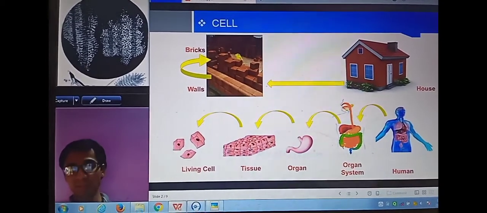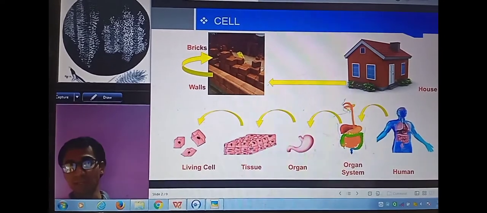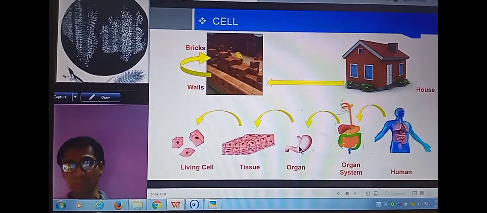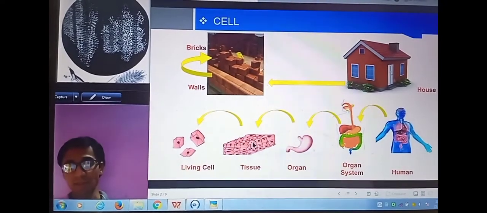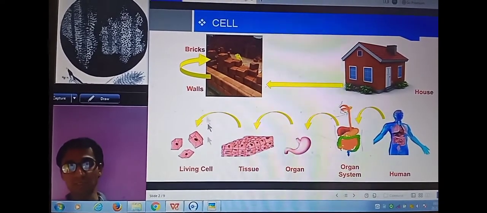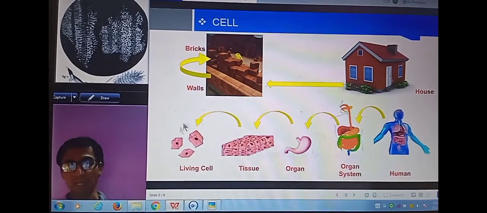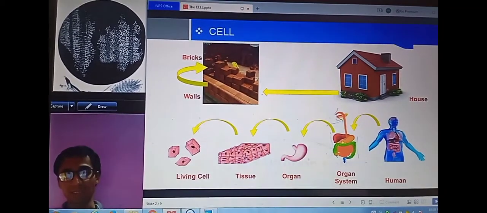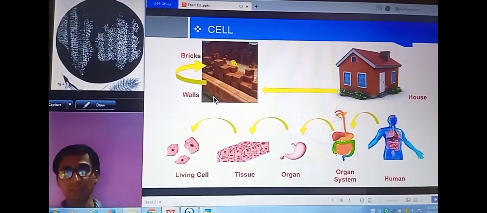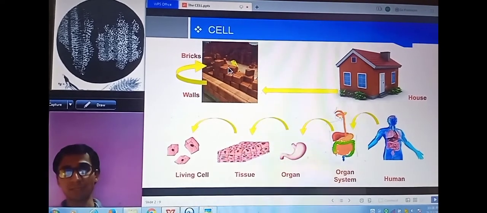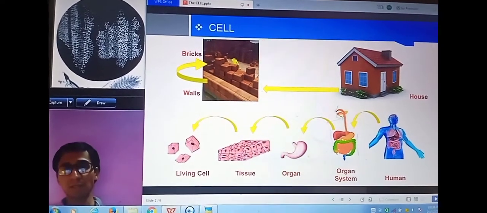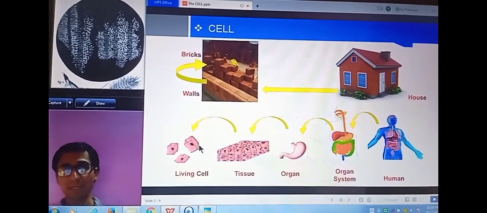In the same fashion, when a human body is divided, it is made up of organ systems. Organ systems are made up of organs. Organs are made up of tissues, and when tissues are further divided, they are made up of cells. So the smallest unit of life, which has its own identity and can perform all individual work, is considered a cell. Similar to bricks, which are the smallest fundamental unit to build a house, in the same fashion cells are the smallest fundamental unit to form a human life or any life form.